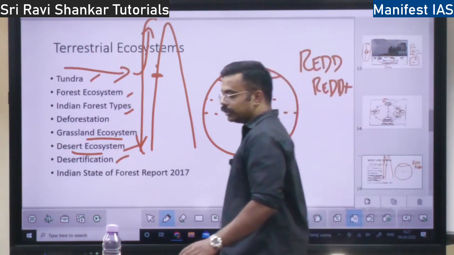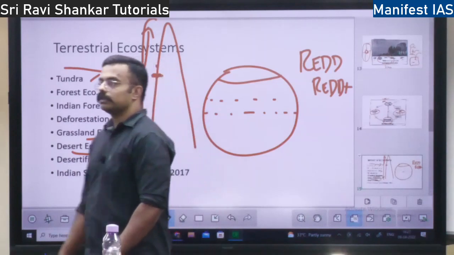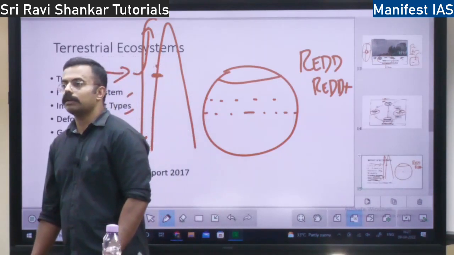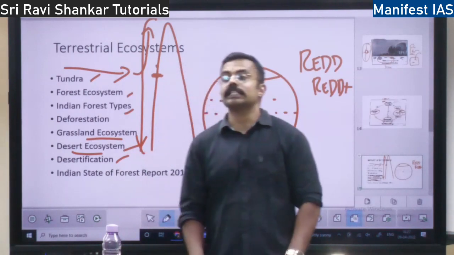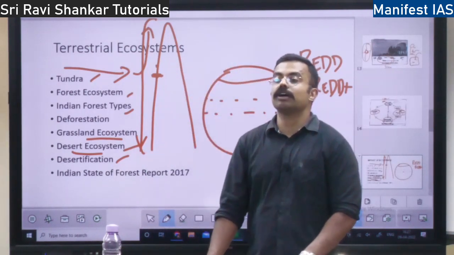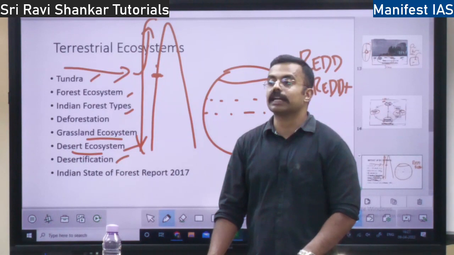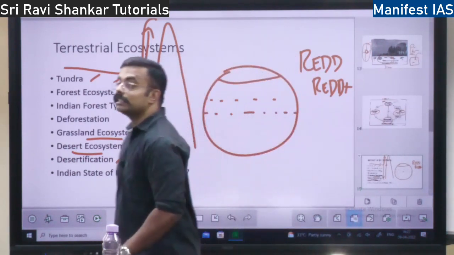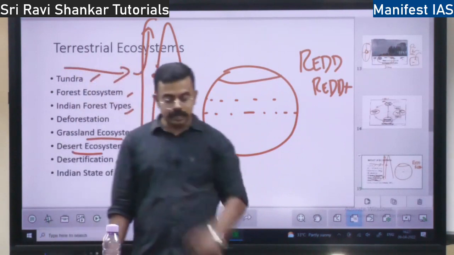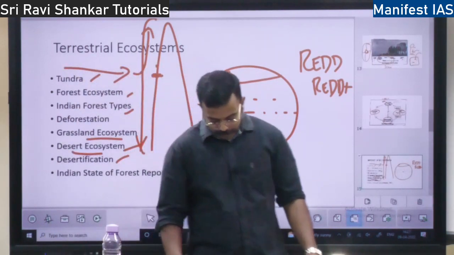Which organization releases this report? It will be asked in your exams. Forest Survey of India, under the Ministry of Environment, Forest and Climate Change. This organization releases this report once in 2 years. Once in 2 years. Right?